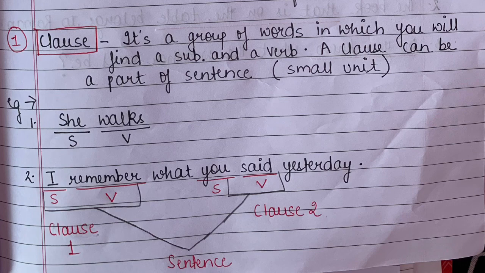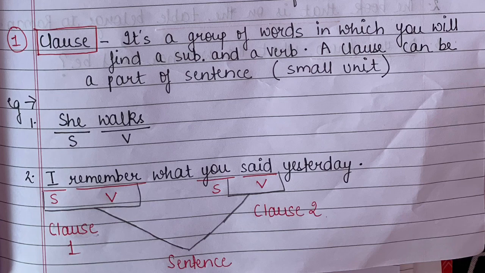So here, if you see, I is my subject, right? Remember, am is the verb. So here I am having this as one clause. Okay, this is my very simple statement. It's my very simple sentence. So I can say this is my clause 1.